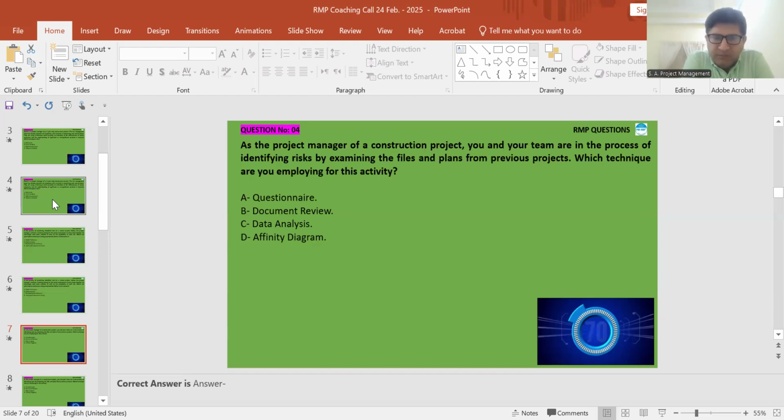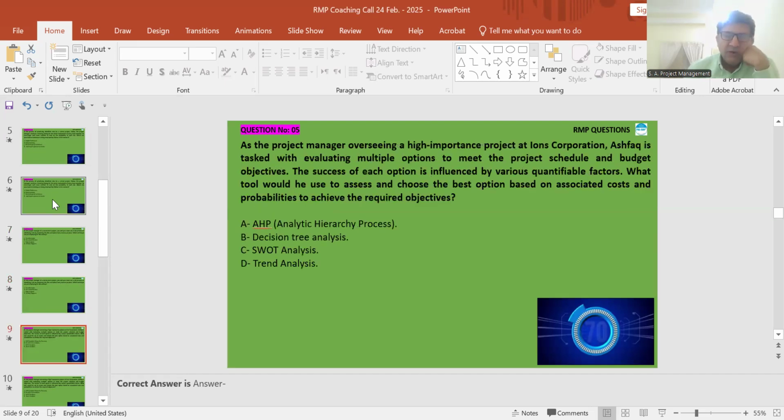Sir, I'll go with option C, data analysis. Data analysis is not a tool in risk management. Did you see any processes having a data analysis tool? Document review is the tool. When he is talking about the files and plans, these are documents, and document review. We are checking the archives of the previous projects. Exactly. So option B is the answer.